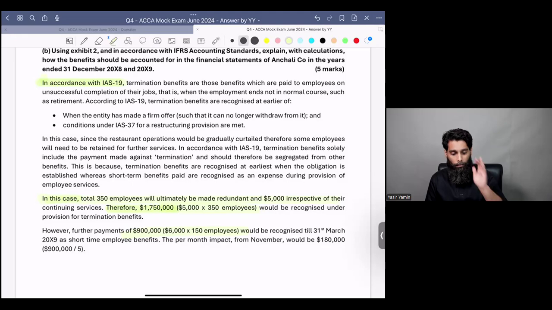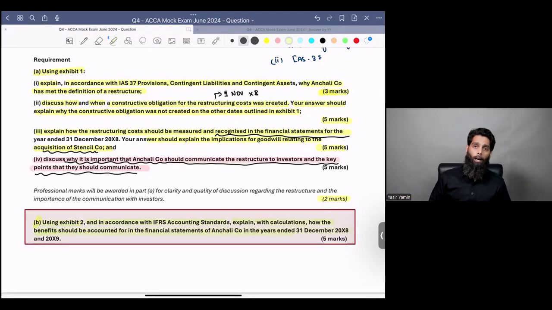Yes. Now I'll be providing you with my answers to this question as well. But it's important for you to understand and gain confidence that whatever knowledge you obtain is really applicable by yourselves as well. And seriously, if you're studying and you don't have that confidence, you're not on the right track. This kind of question is a very easy question, I would say. Apart from the 5-mark requirement, which is focused on investors' focus, nothing in this particular question is difficult.